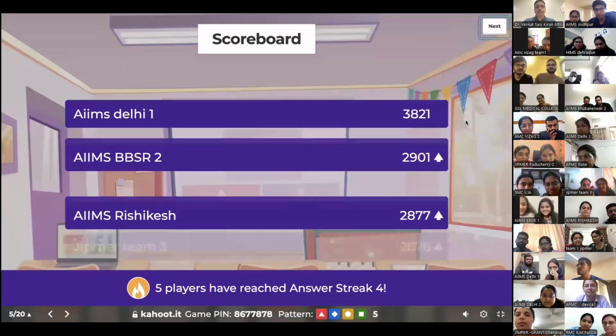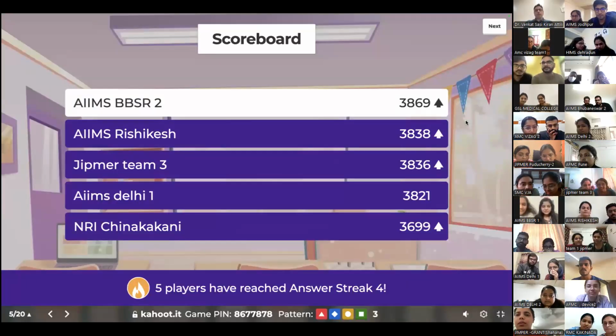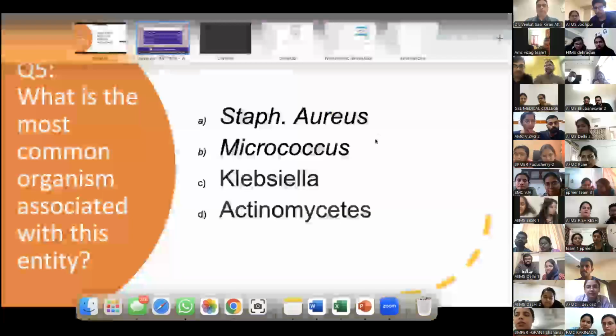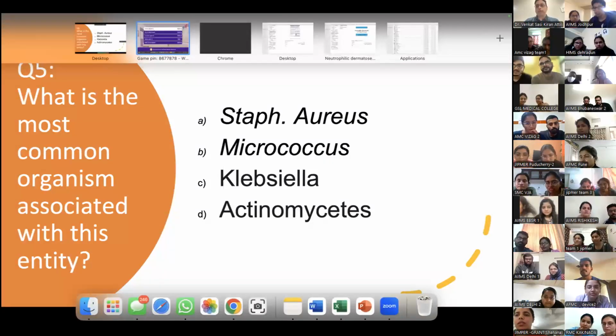So let's see what the leaderboard is like. AIIMS Delhi has gone down. AIIMS Bhubaneswar is now leading, followed by AIIMS Rishikesh, Jipma, AIIMS Delhi, and now NII Chinakakani is in the 5th position. Well done, all of you. You're doing good. Let's see how you fare in the next questions.